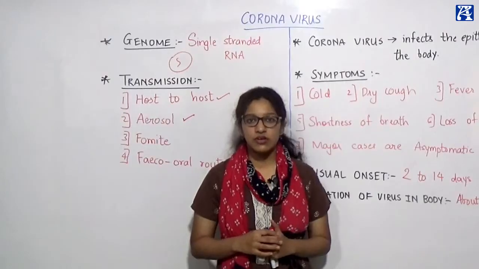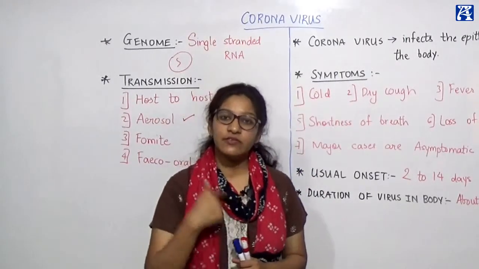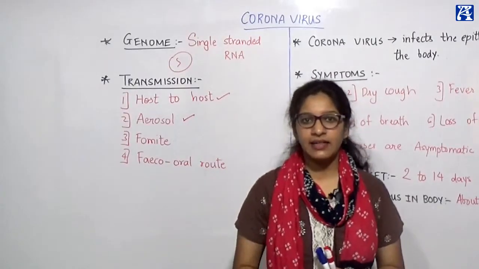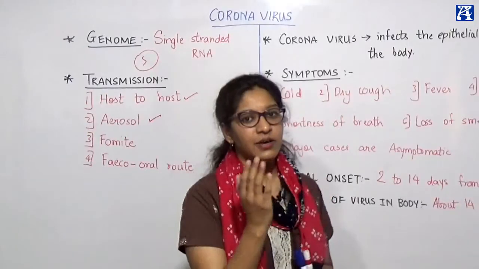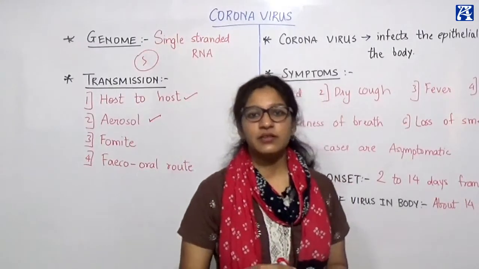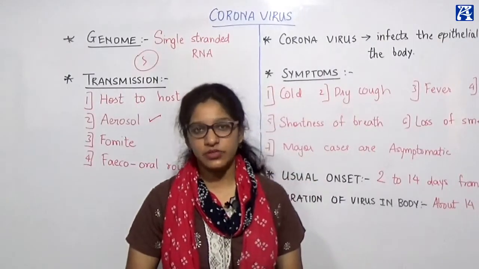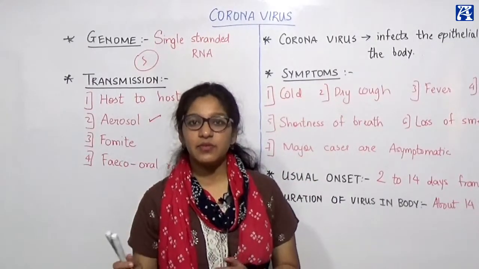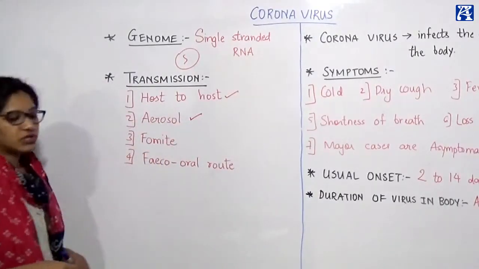These droplets carry the coronavirus from the infected person into the air, and then they float in the air. So if anybody passes through that very area and breathes that air, the droplets will gain direct entry into the system of that healthy person, hence there will be formation of disease. So that is your aerosol transmission.